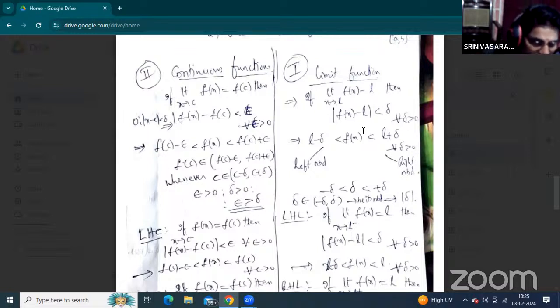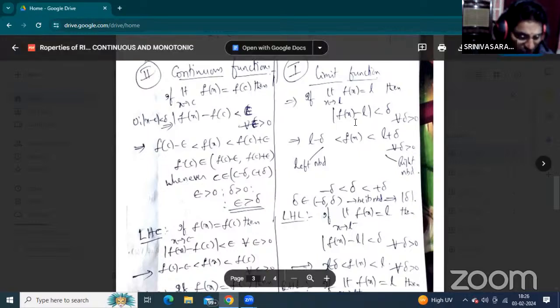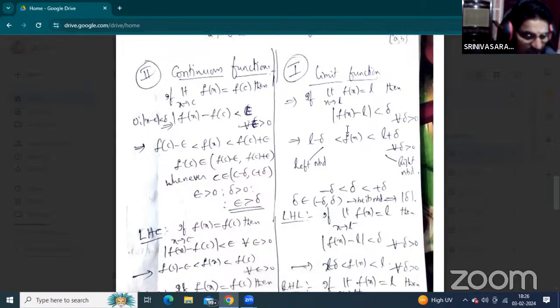Okay. Now, what about the mod of f of x minus L? Mod representation or absolute representation. It is read as the absolute value of f of x minus L is less than del. So absolute means the modulus, either minimum or maximum here. Given the function lies between L minus del and L plus del. Now here, L minus del is the left neighborhood and L plus del is the right neighborhood.